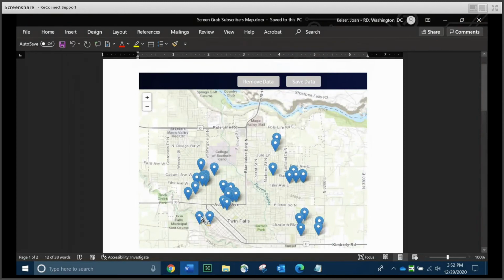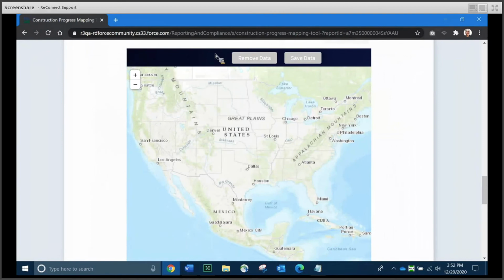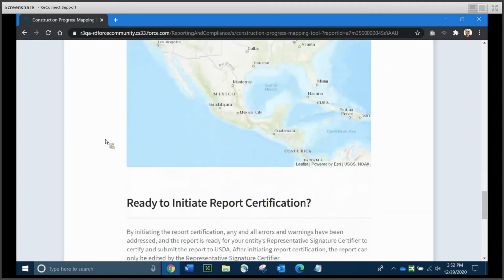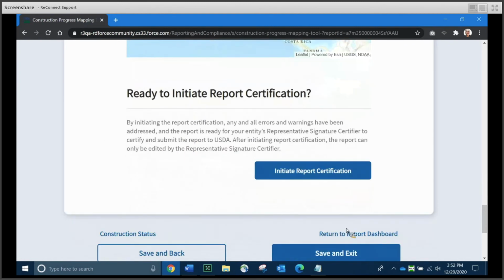This is a static picture of a map. If this were live in the system, each of these little blue pins would reflect one of the lines in your spreadsheet that you uploaded. And if you clicked on it, you would actually see the geocoded subscriber coordinates and addressing information pop up in a little window for you. And you notice that this particular map has remove data and save data buttons. If you're unhappy with the data, if maybe some of it didn't turn out quite correctly, you can remove the data and start over with a fresh upload.